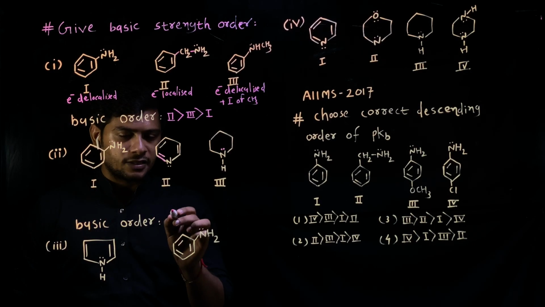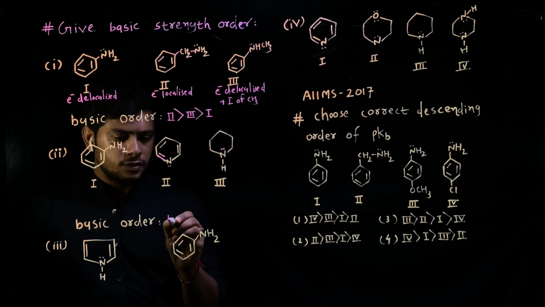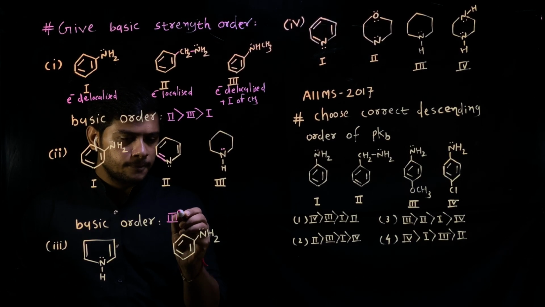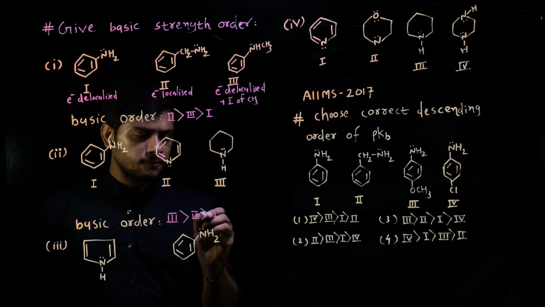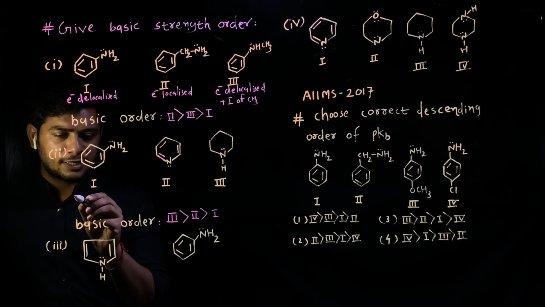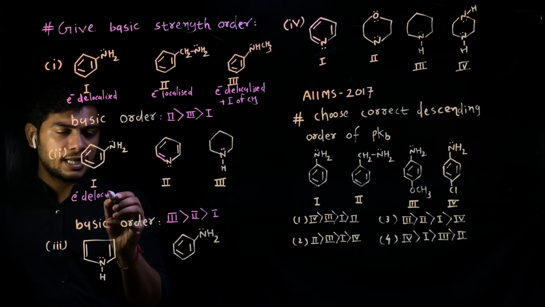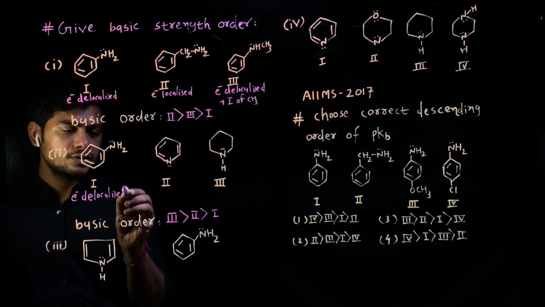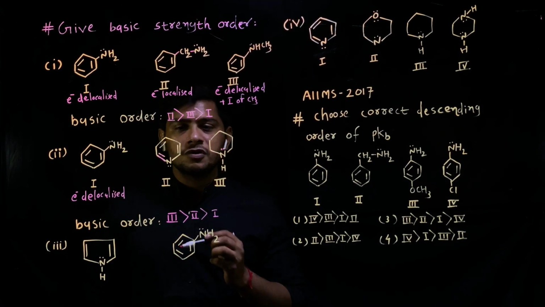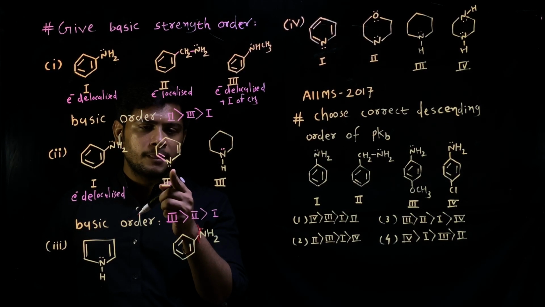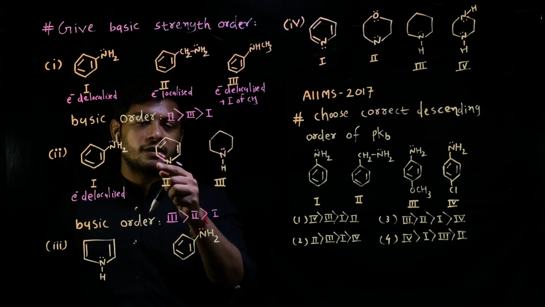Okay friends, and the last, aromatic amine. So the basic strength of all these three structures is in the order of 3, then 2, then 1. Let me make a point that these electrons are delocalized in resonance. These are not delocalized in resonance. Why? Because the lone pair containing nitrogen is itself involved in a double bond.